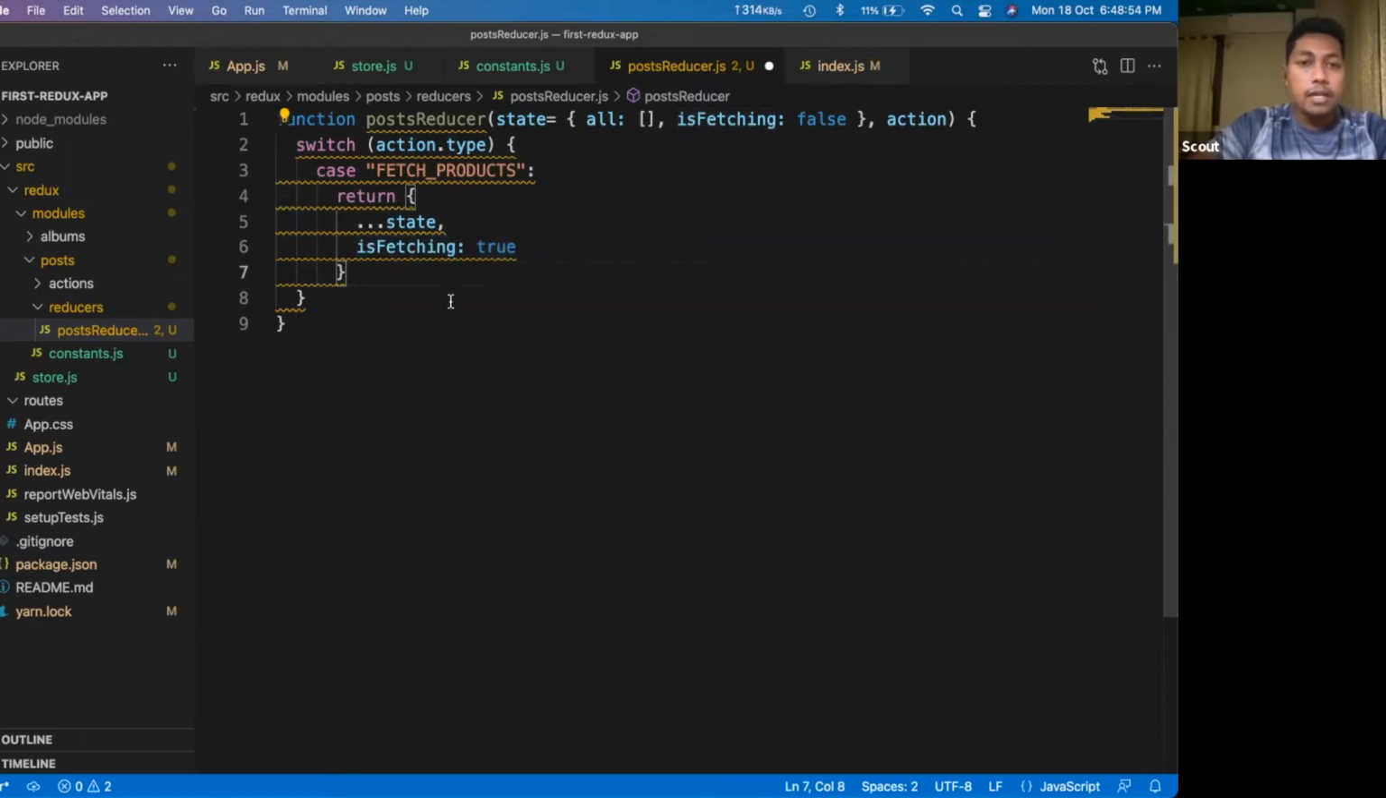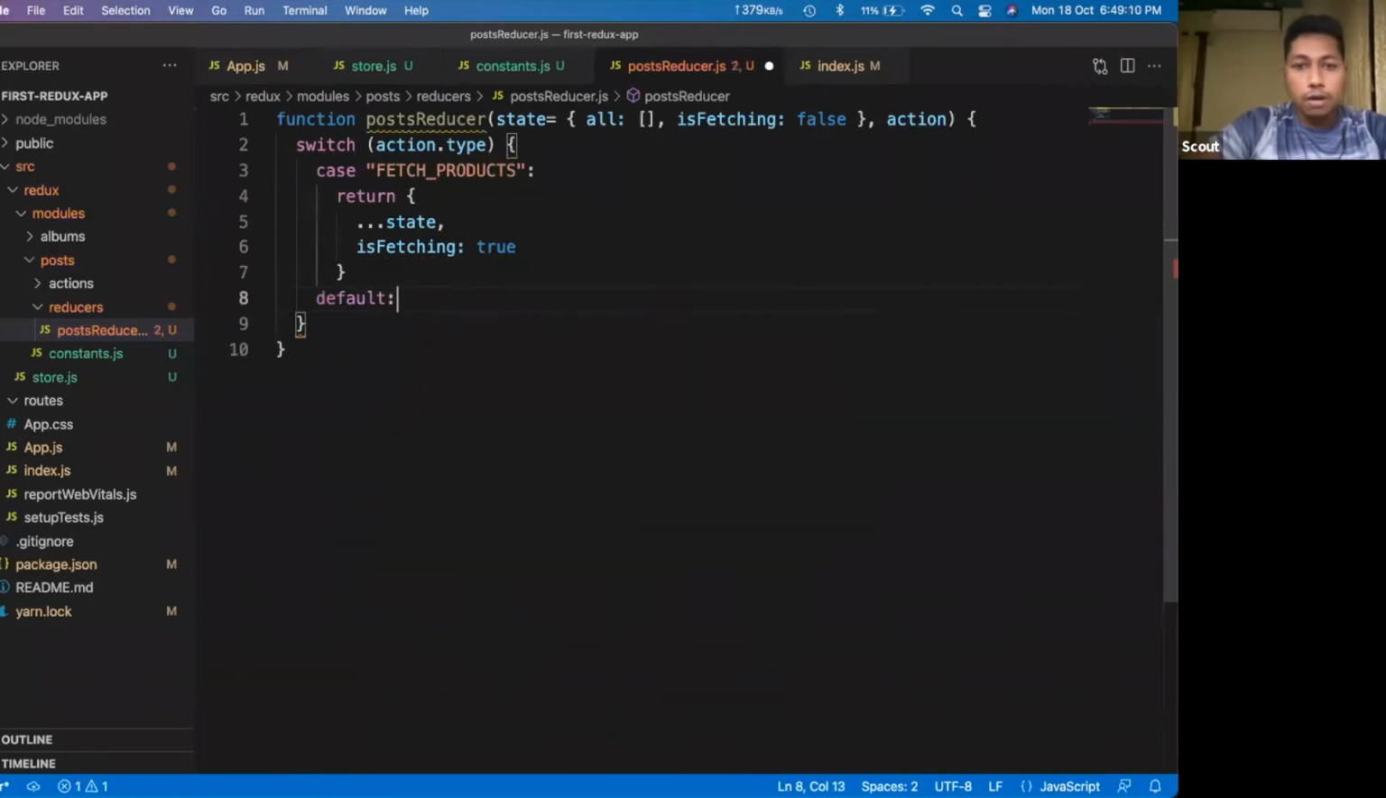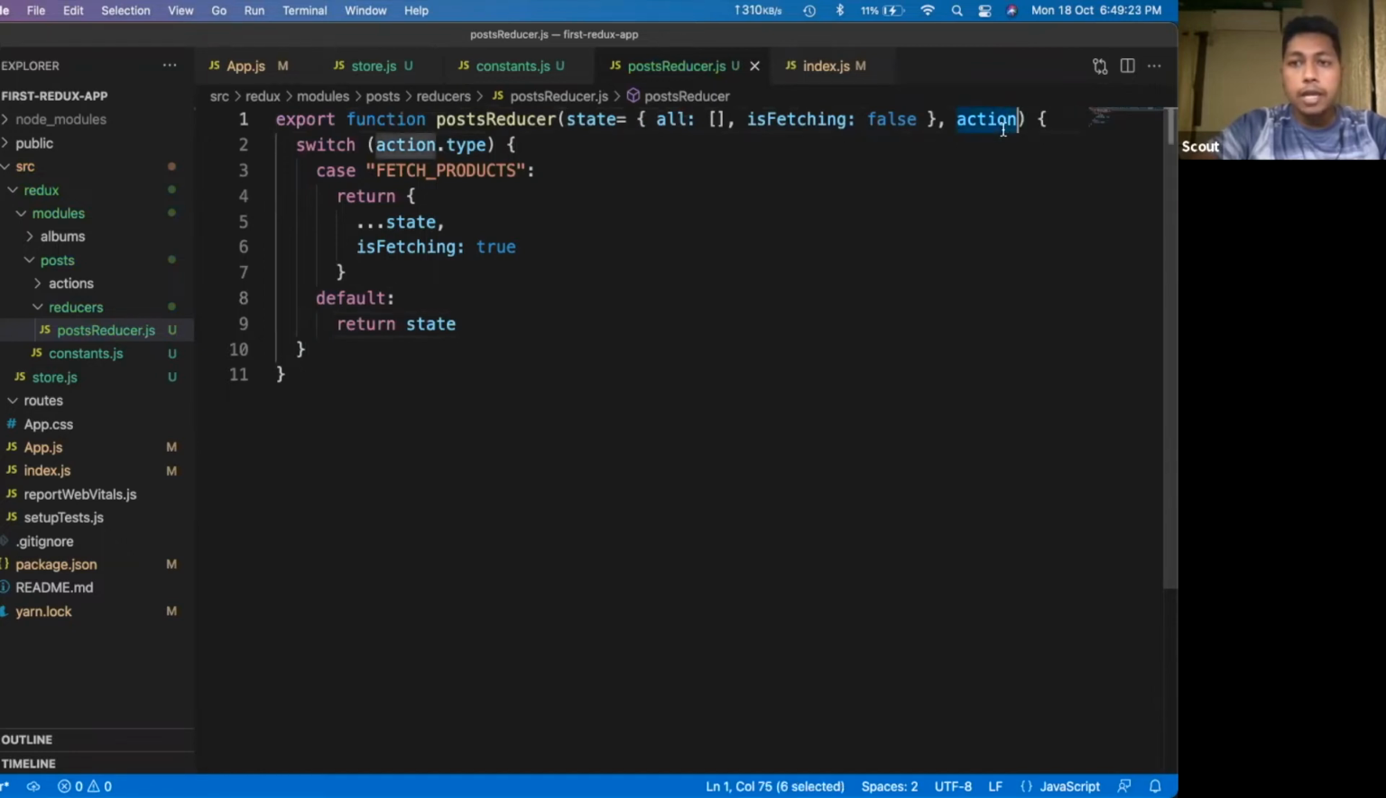Okay, and as per the switch case, we have to give one default value here. For that I would give default. So by default I would return state here, and I will export this function, export function post reducer. This is the initial value of my state, and it takes one argument called action.